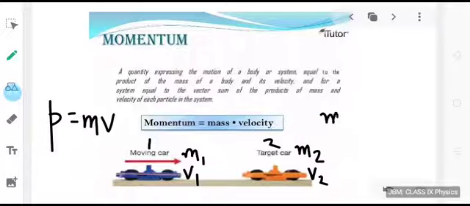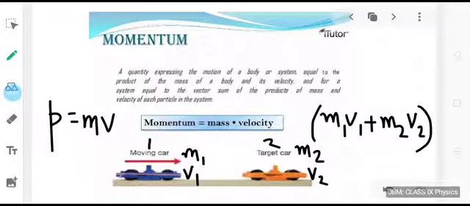It would be equal to m1 v1. What about the second object? The momentum will be m2 into v2. So when we are finding the momentum of the system of these two objects, we simply add up the momentum of the individual objects. This will give us the momentum of the system.